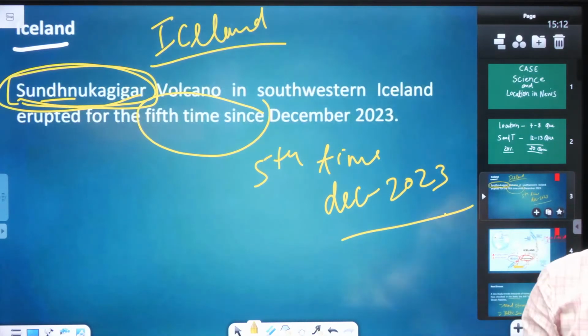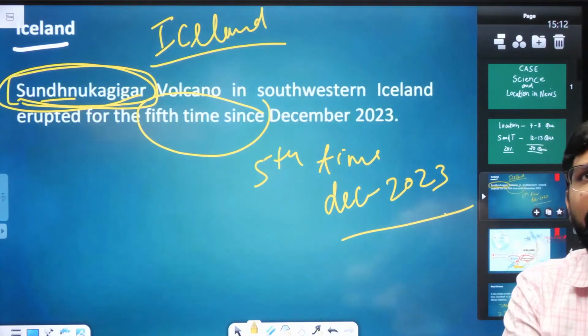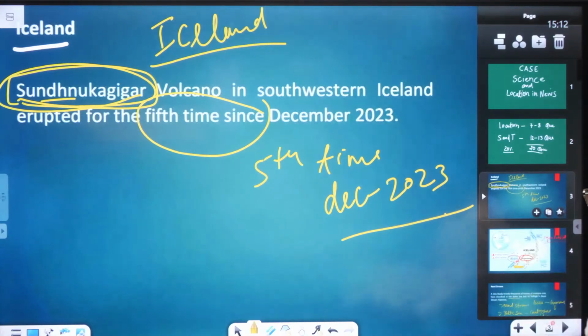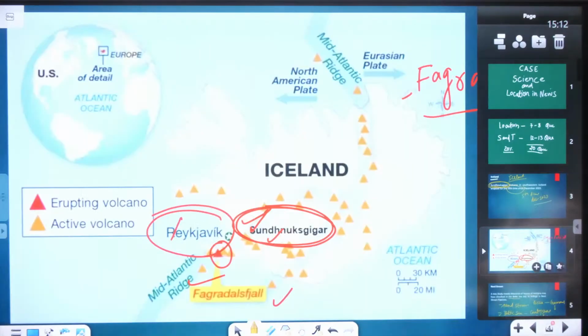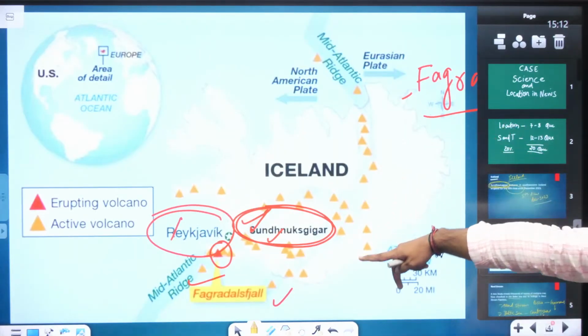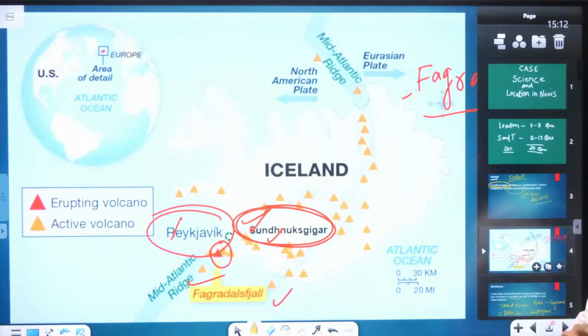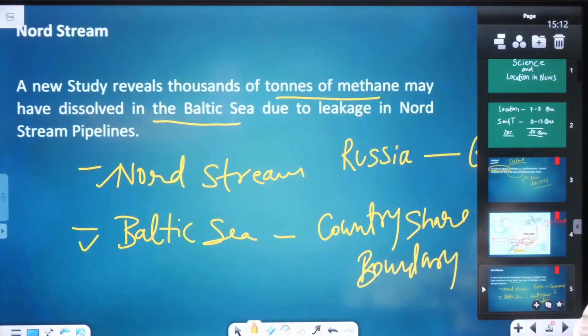The first location was Iceland. In Iceland, we looked at the volcano. Then in the volcano, there are three we look at: the Fagradalsfjall, Svartsengi, and the Reykjanes volcano. So you should focus on these three volcanoes. The next we focus on the Nord Stream. In the Nord Stream, we focused on the two pipelines, the Nord Stream 1 and the Nord Stream 2. Both are from Russia to Germany. One is from Ust-Luga to Germany, then Saint Petersburg to Germany.